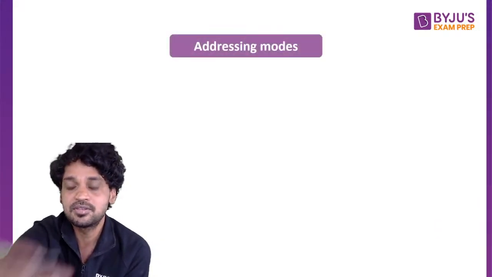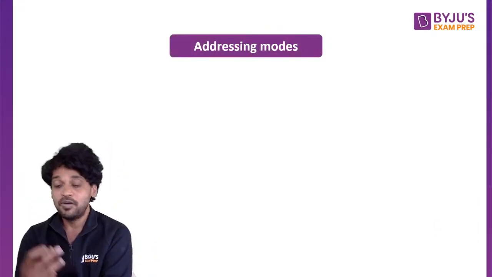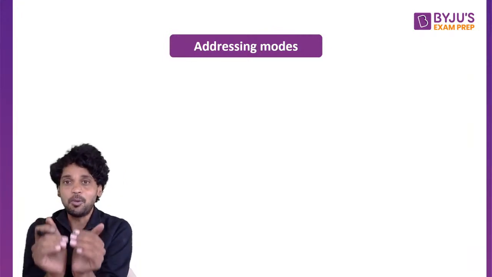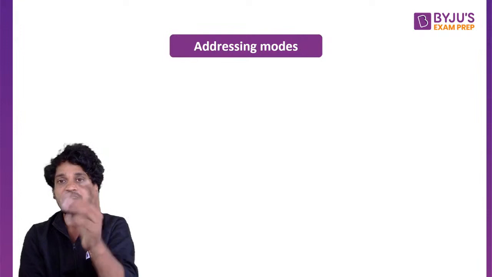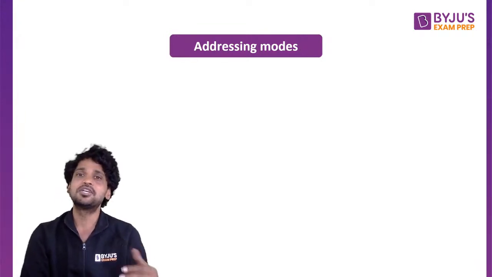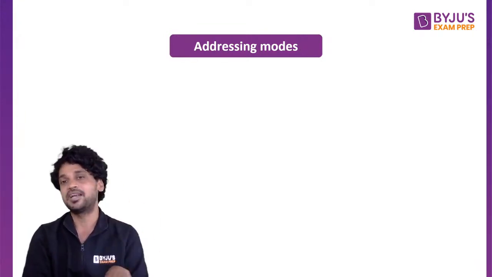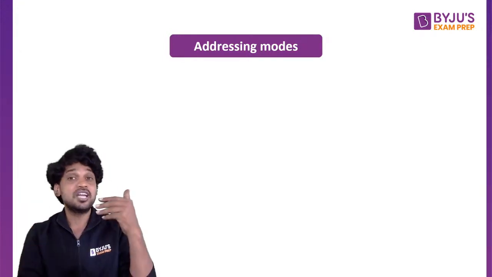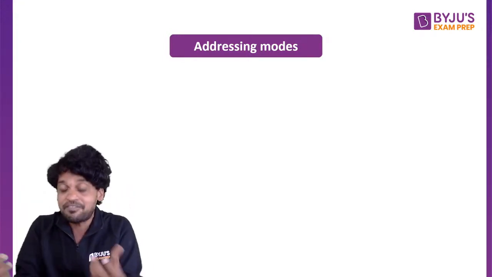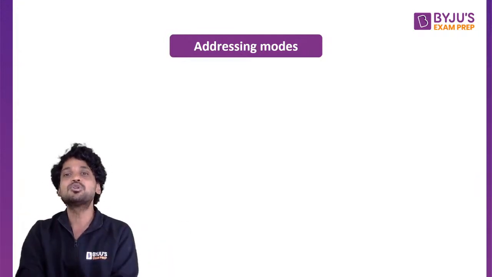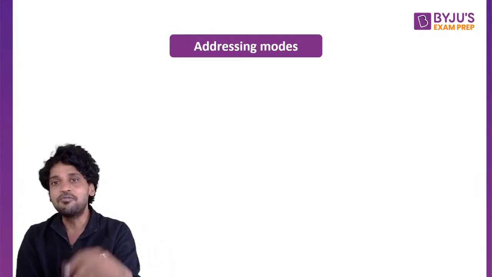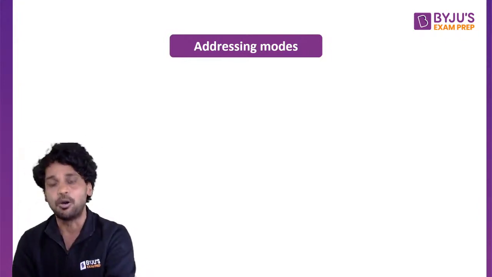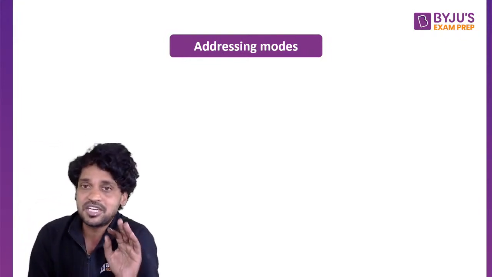Next thing is the addressing mode. When you execute an instruction, this instruction will hold an operand, most of the time in the form of an address. Eventually, when you execute an instruction, we need to get the operand. How are we going to get the operand? By using the various addressing modes. Each and every operand can be specified in a different addressing mode. These addressing modes give you a way to find the actual location of the operand. Once again, let us understand this carefully.